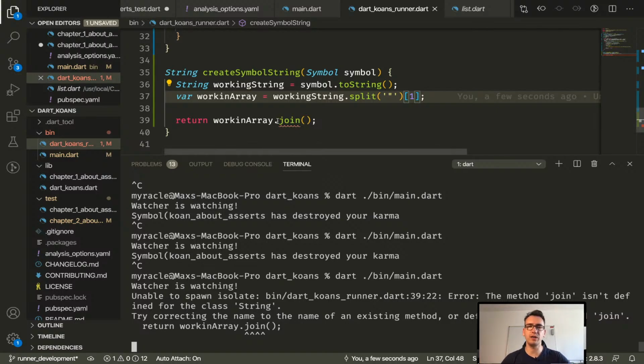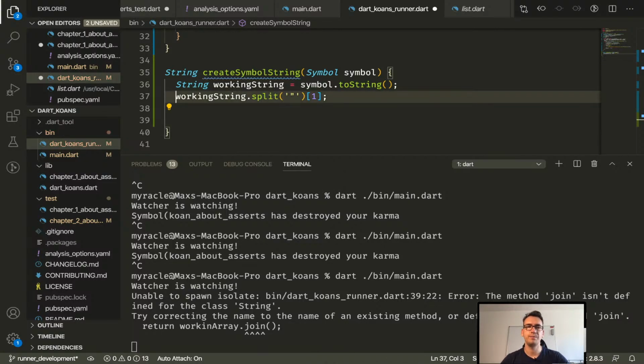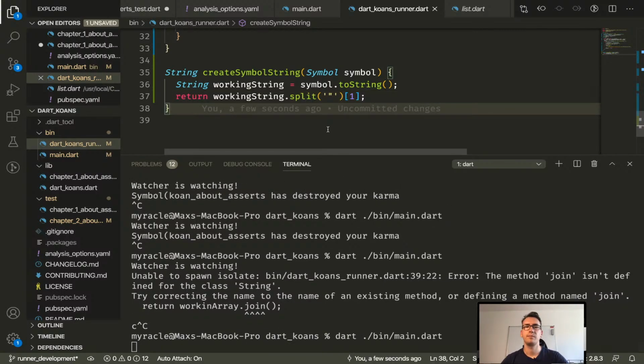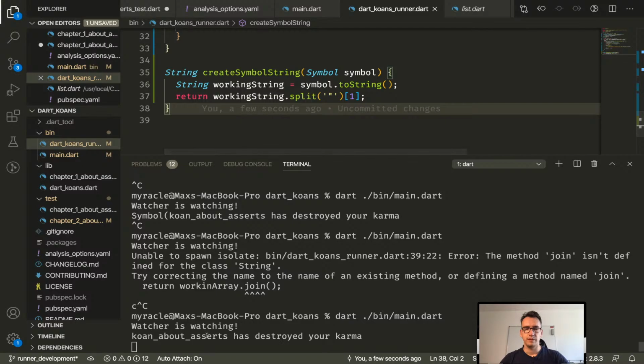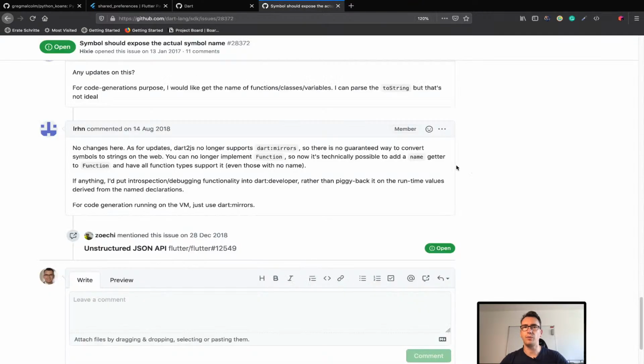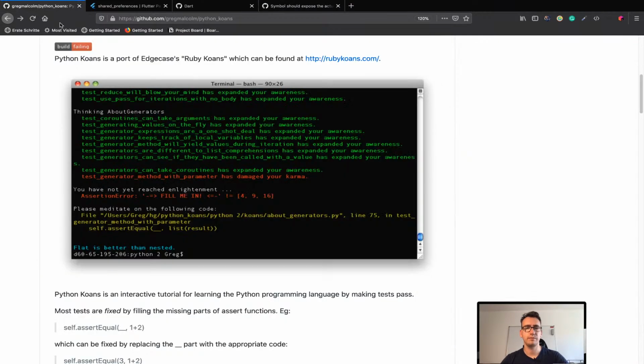And with that, of course, we don't need join and we don't need the working array here. That's perfect. Just return everything and voila. Here we go, perfect. And then we can go away from the regex, that's true. Way too complicated.